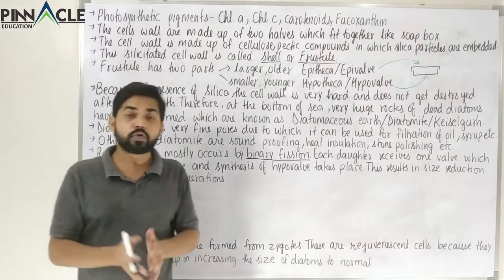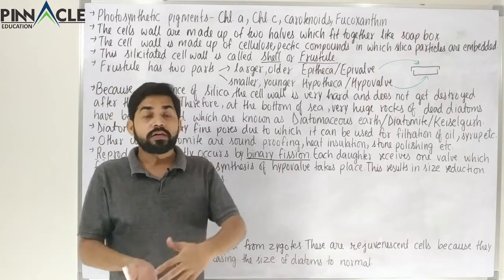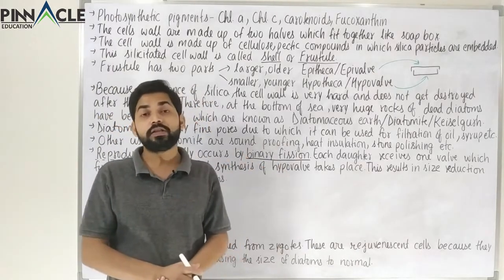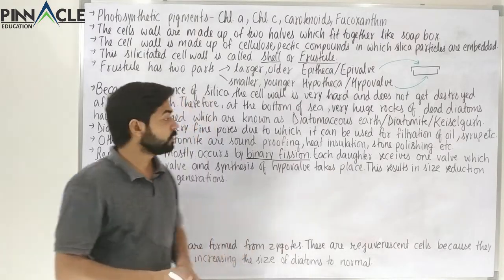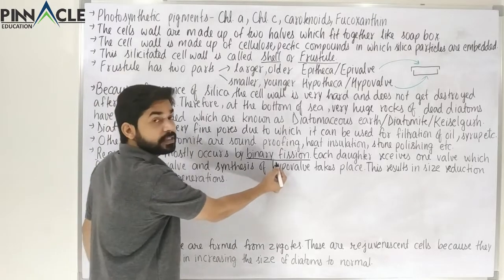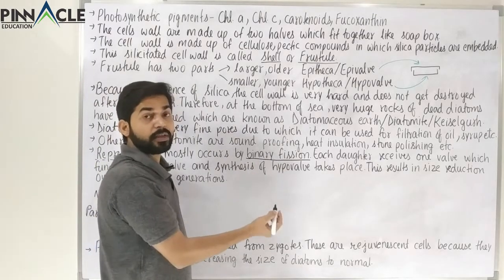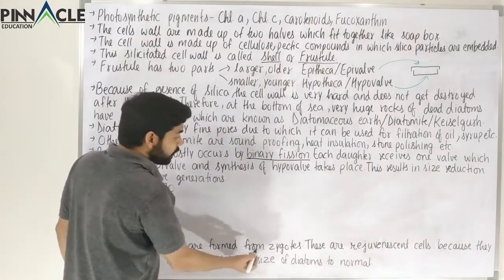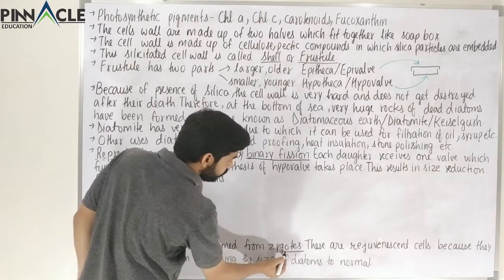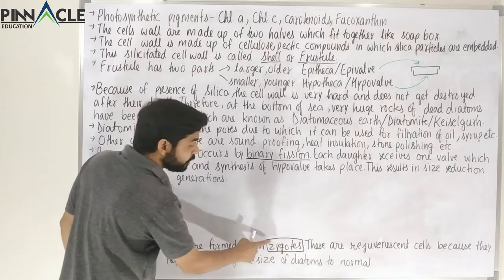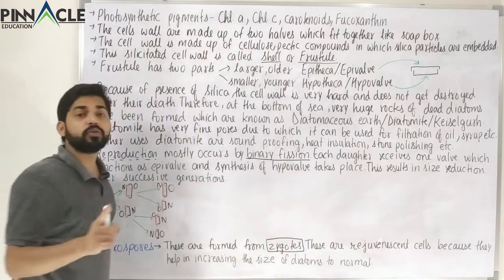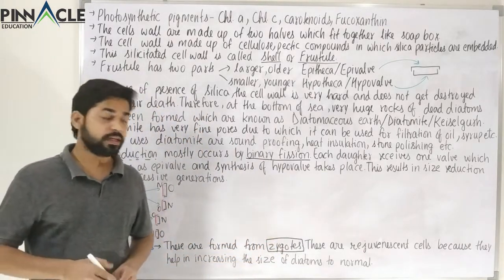So there has to be a mechanism to increase the size to the normal, and that mechanism is sexual reproduction. We know binary fission is an asexual reproduction, and zygote formation takes place from sexual reproduction or fertilization. So when we are talking about zygote, we are talking about sexual reproduction.